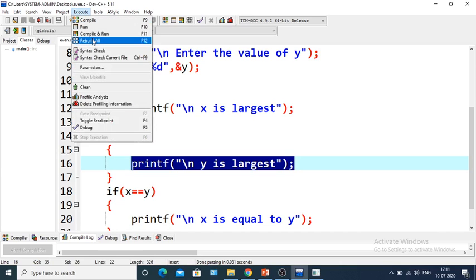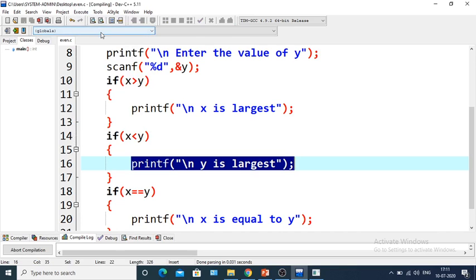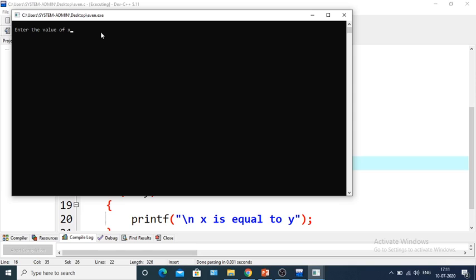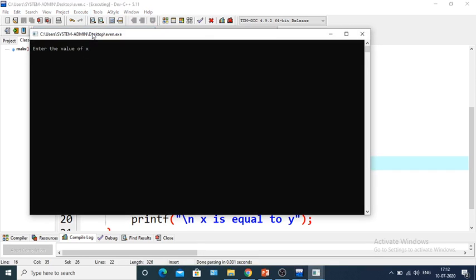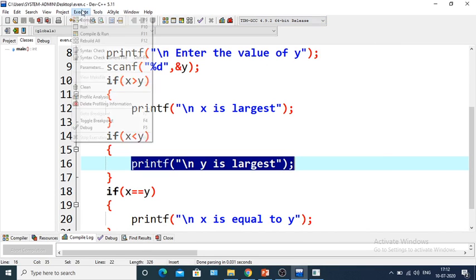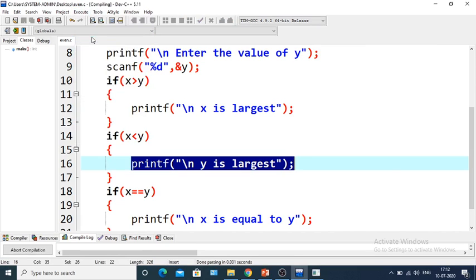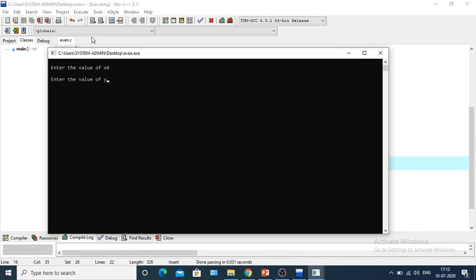Compile and run. Suppose the value of x is 6 and y is 7. So y is largest. Again I am executing. The value of x is suppose 8, y is 5, then x is largest. I am again executing. x is 6, y is 6. So x is equal to y.